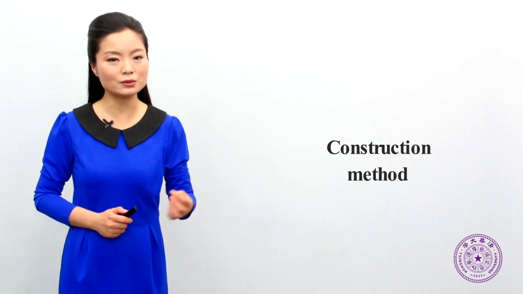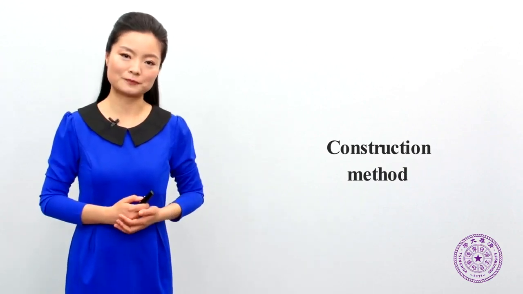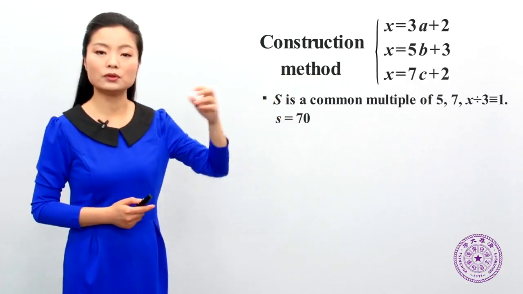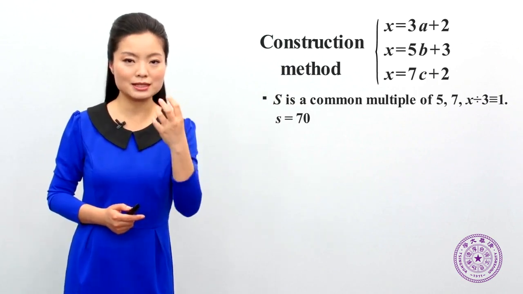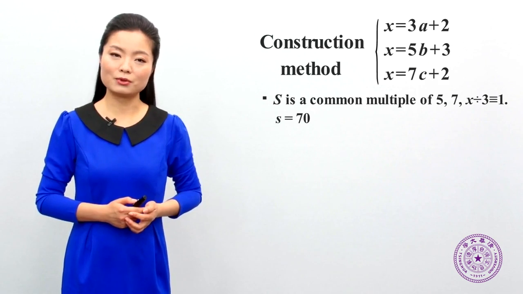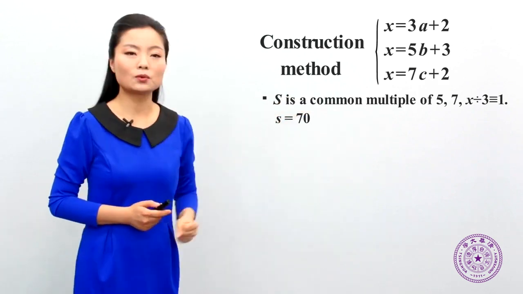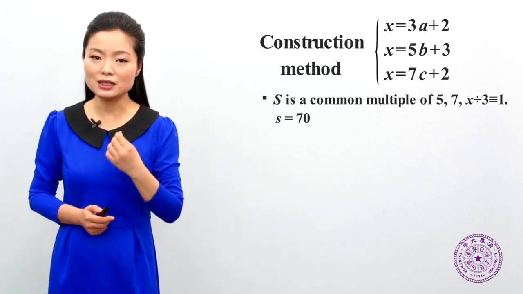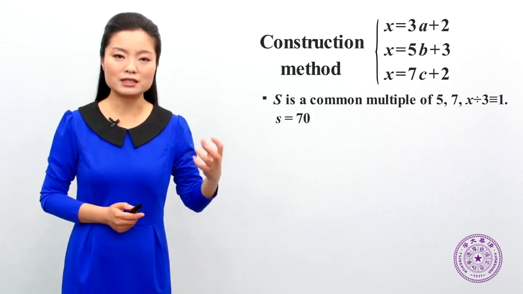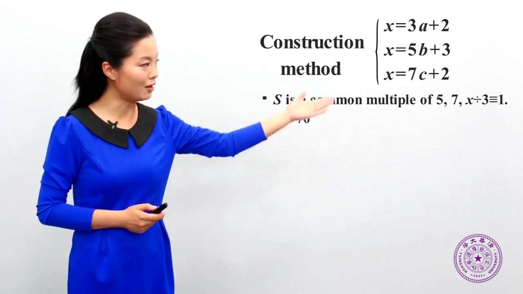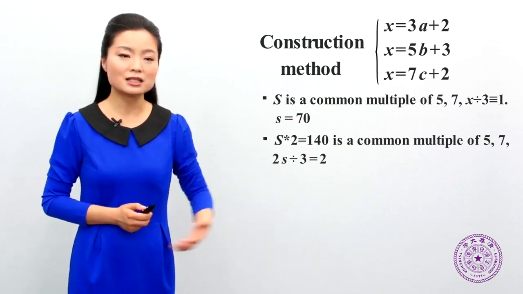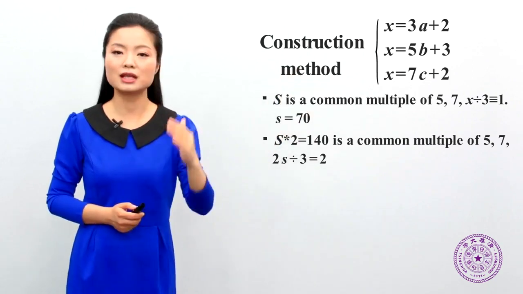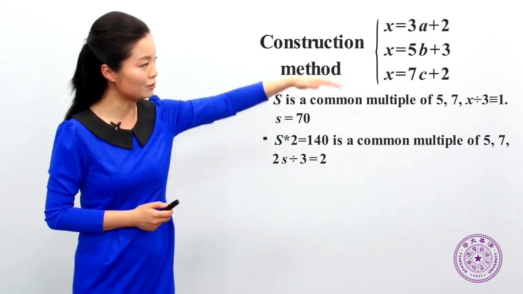For example, can we find such a number by the method of construction? We would discover that here we could consider some multiples of 5, some multiples of 7, and then add some remainders. For instance, we set S to be the common multiples of 5 and 7. Which common multiple of 5 and 7 has remainder 1 when divided by 3? It's 70. It means that if we multiply this number by 2, it must be divisible by 5 and 7, but divided by 3, we left 2.